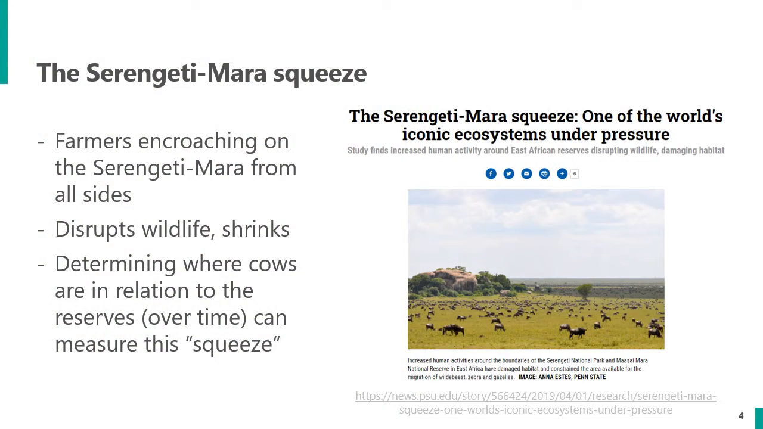The squeeze is the term given to the human activity around the borders of this ecosystem. For example, farmers slowly moving their cattle into the protected areas and disrupting wildlife. If we know where cattle are in relation to this ecosystem, we can determine where the squeeze is happening, i.e. where farmers are encroaching and how it might be changing over time.